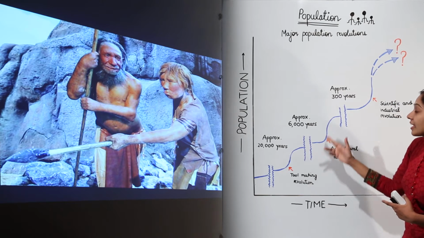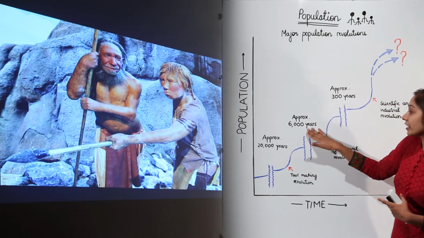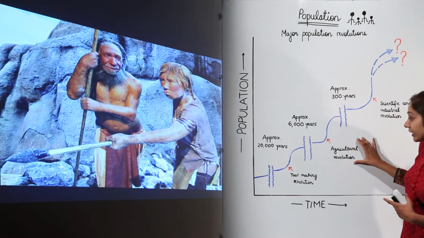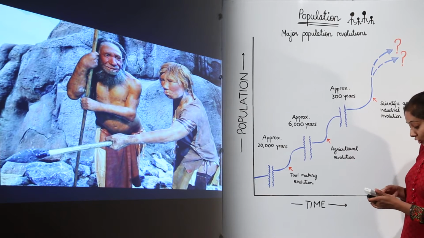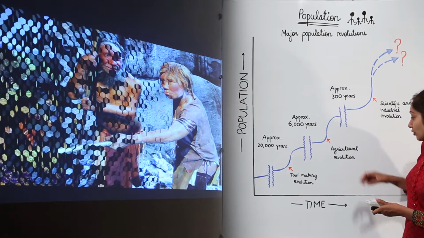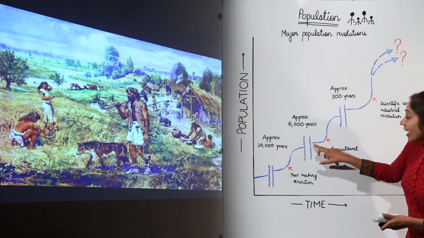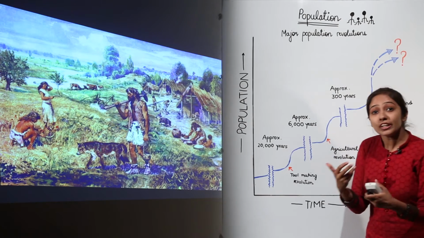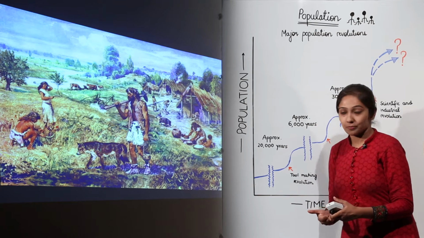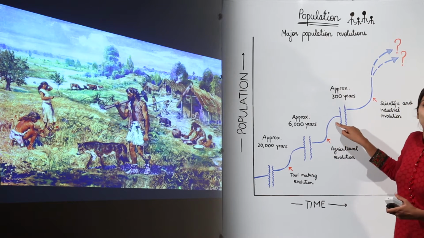After this, approximately 6,000 years ago, there was the agricultural revolution. Now what happened in the agricultural revolution? Because of the availability of more food resources, there was again an increase in the population.